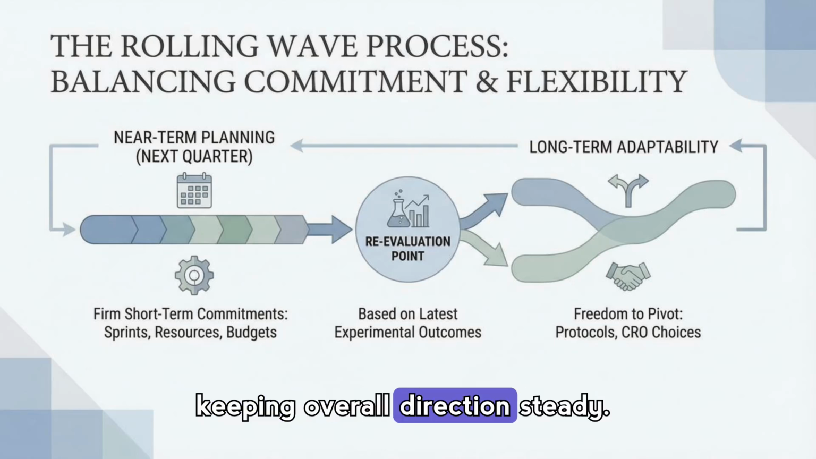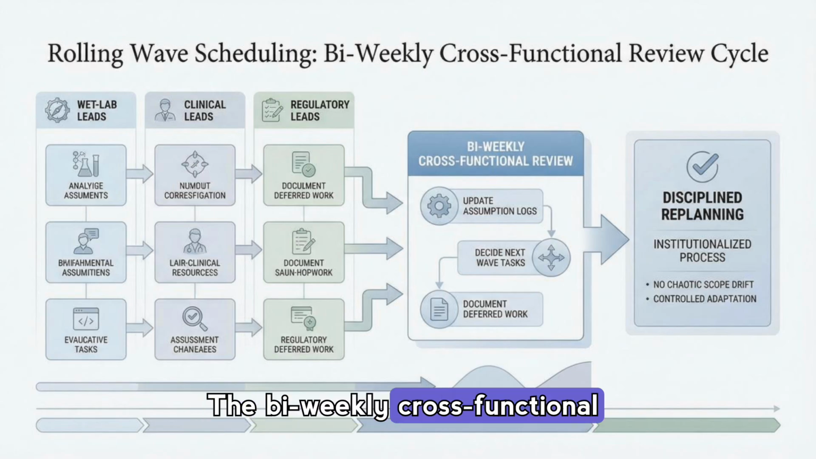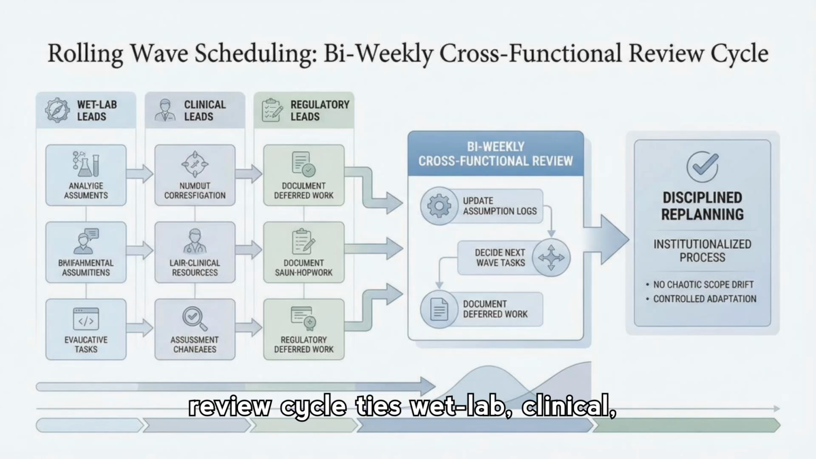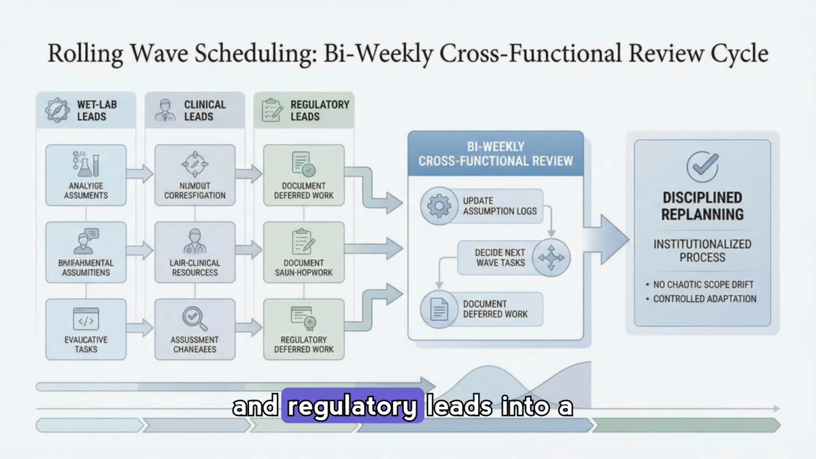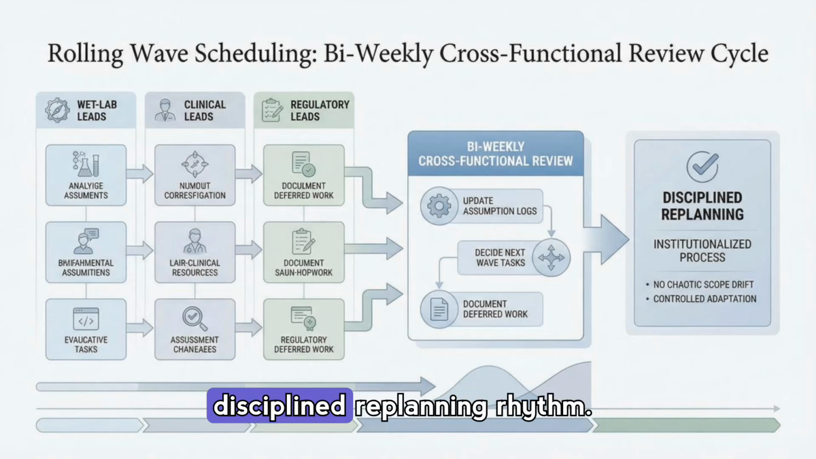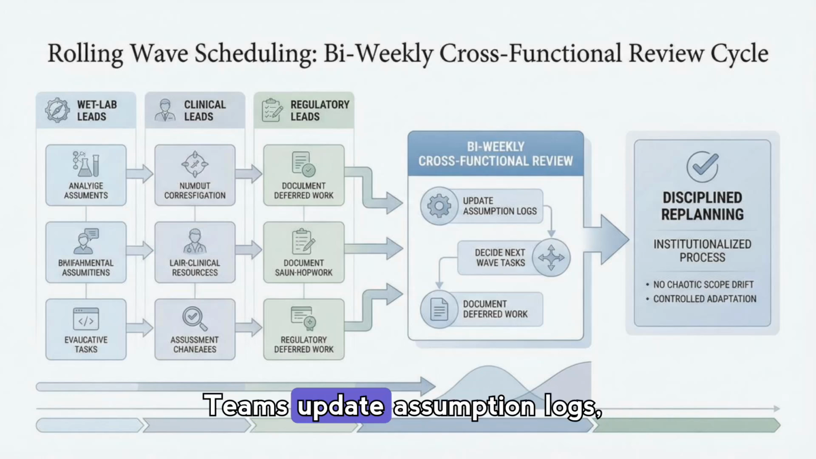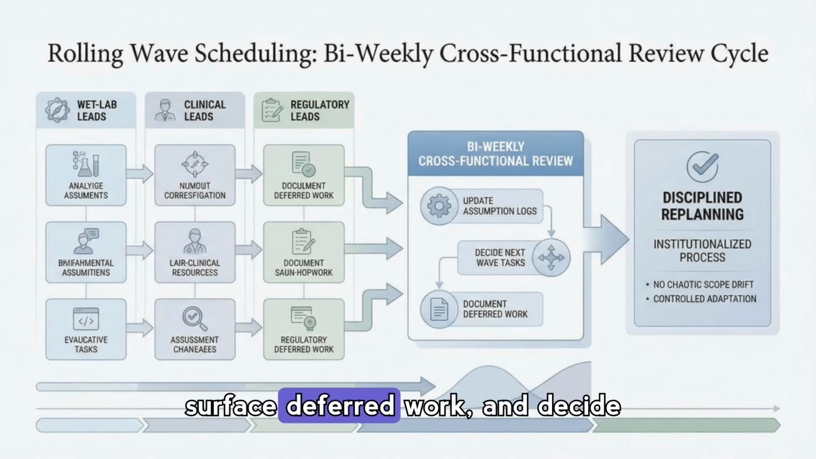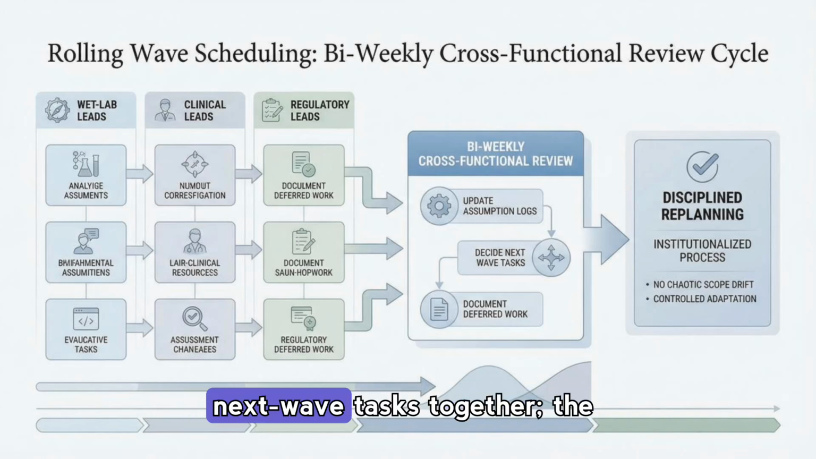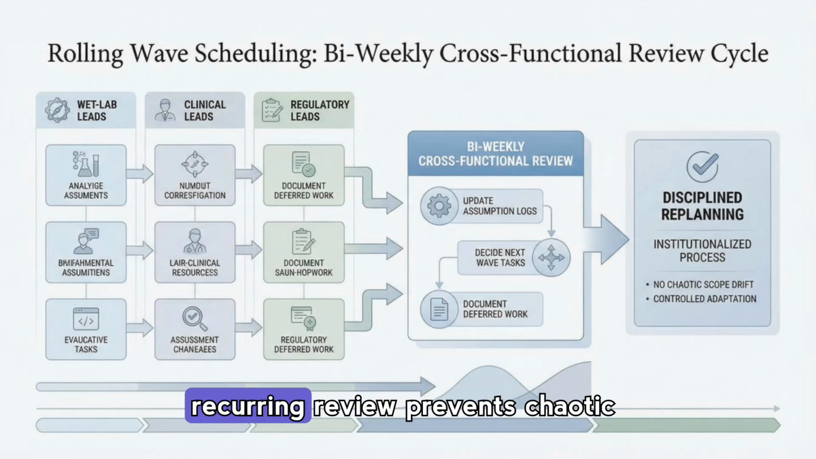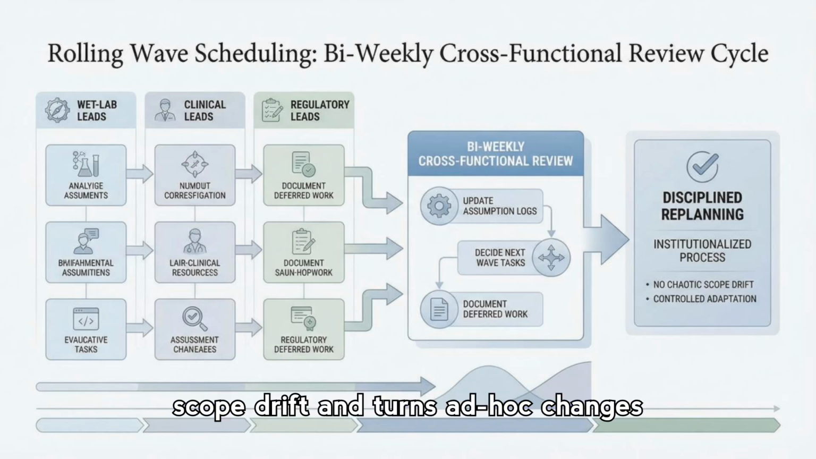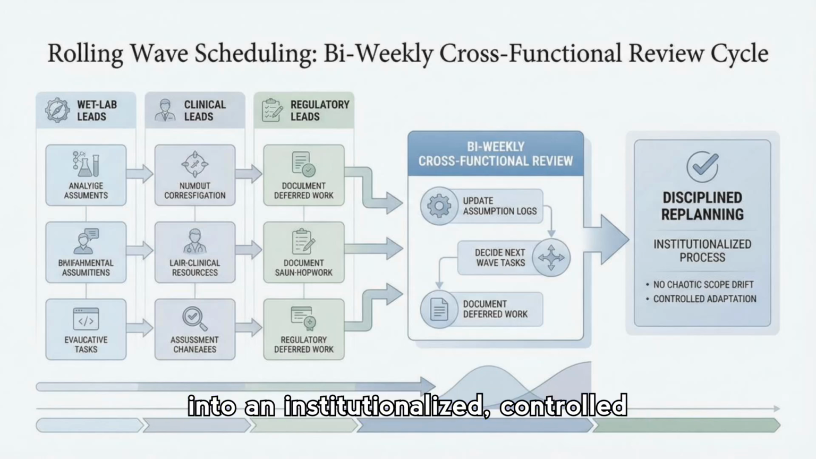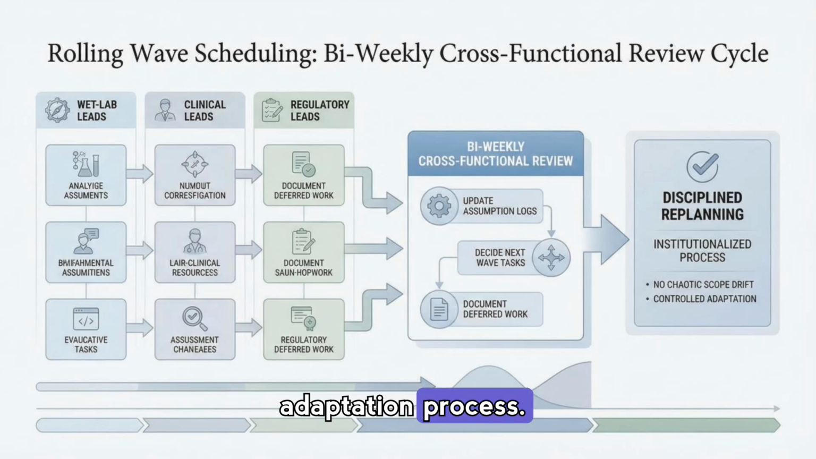keeping overall direction steady. The bi-weekly cross-functional review cycle ties wet lab, clinical, and regulatory, and leads into a disciplined replanning rhythm. Teams update assumption logs, surface deferred work, and decide next wave tasks together. The recurring review prevents chaotic scope drift and turns ad hoc changes into an institutionalized, controlled adaptation process.